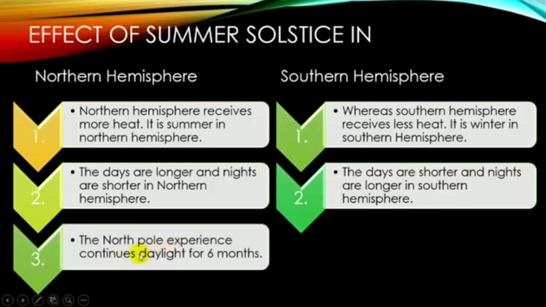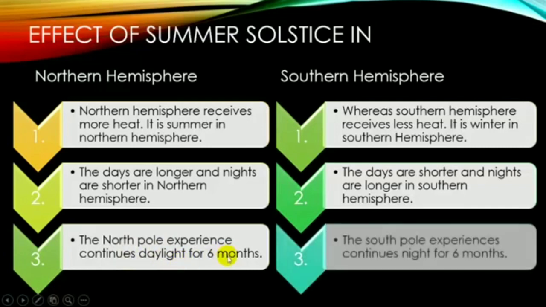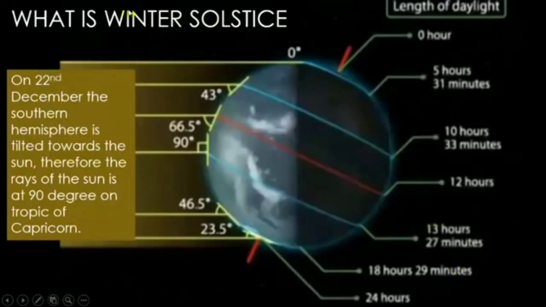The North Pole experiences continuous daylight for 6 months. The South Pole experiences continuous night for 6 months. What is winter solstice?